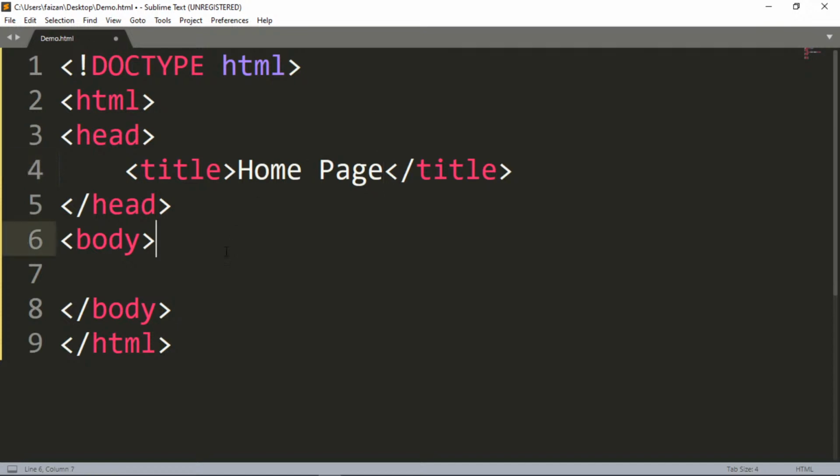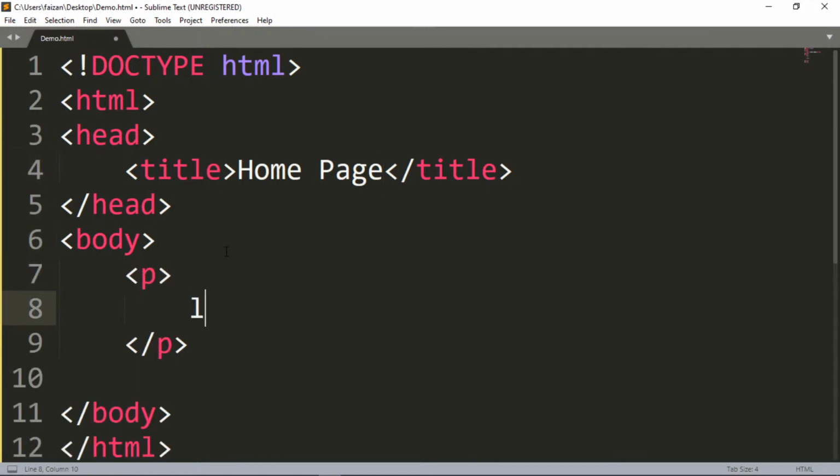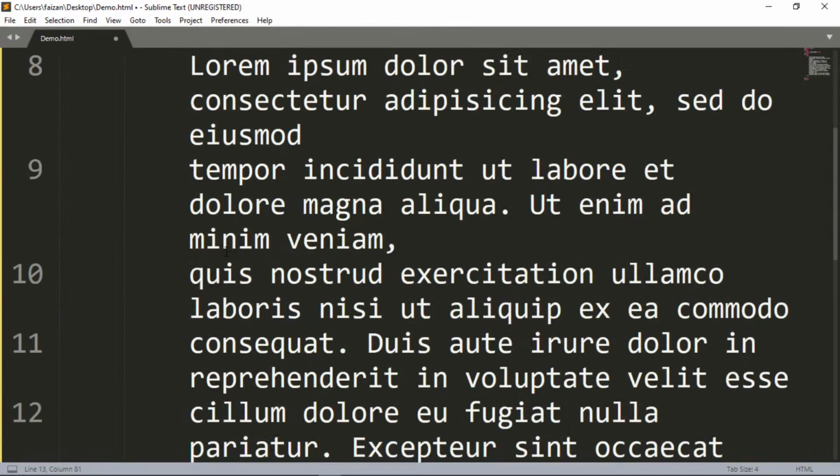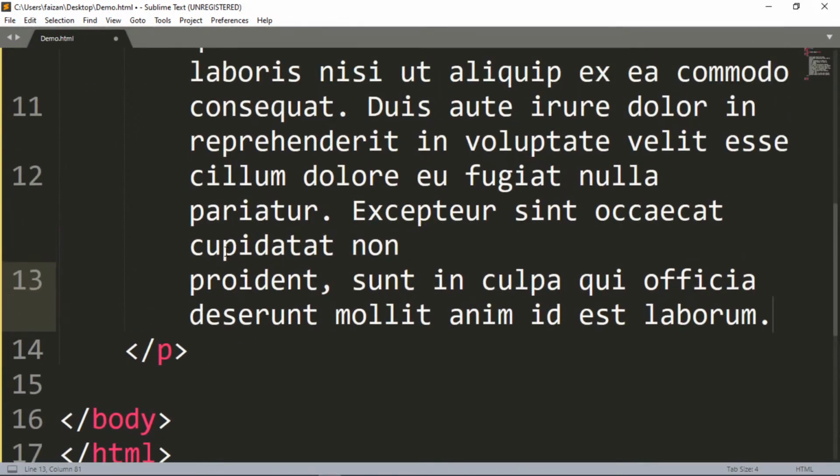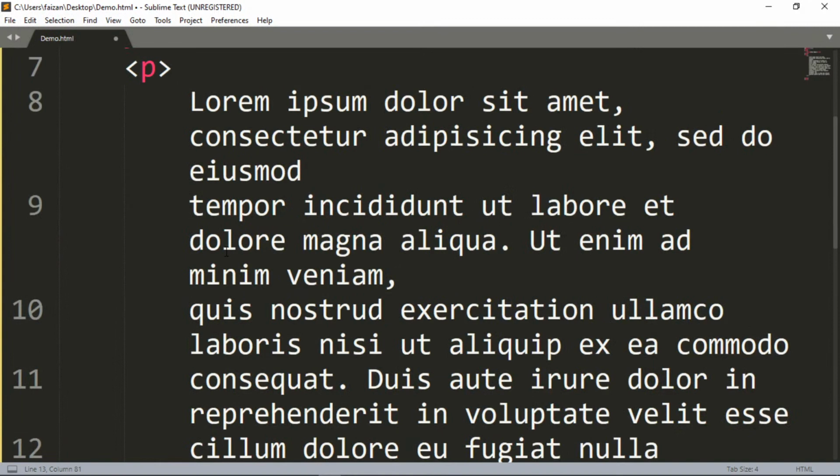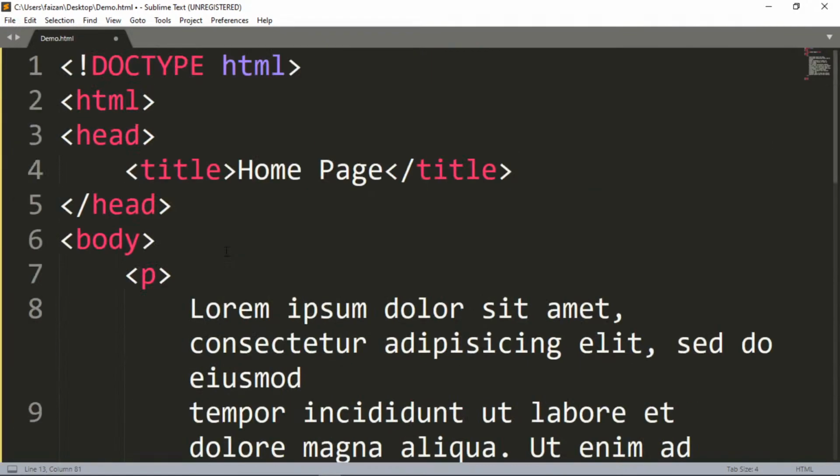And then in the body, I'm writing a paragraph tag, which is the p tag, basically just to create paragraphs. And I will write lorem, then press a tab. This is again an auto completion. It does not give me gibberish text like A B C D E F, it just gives me words, right? These words mean nothing, but it does look much better than writing A B C D. Done. So this is the paragraph that I wrote.